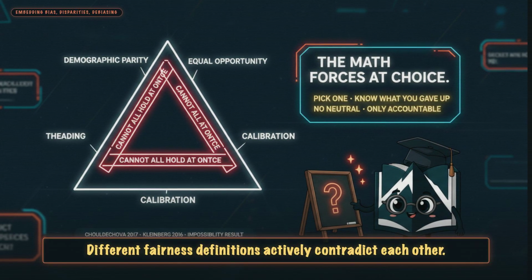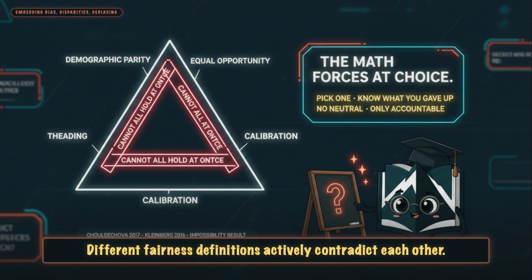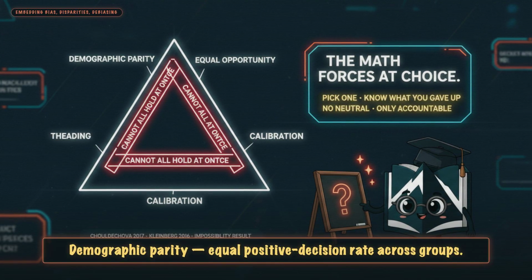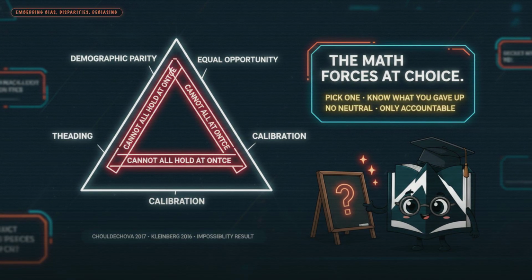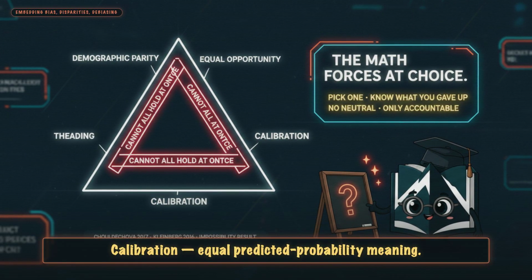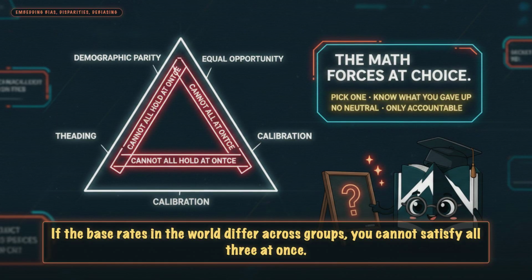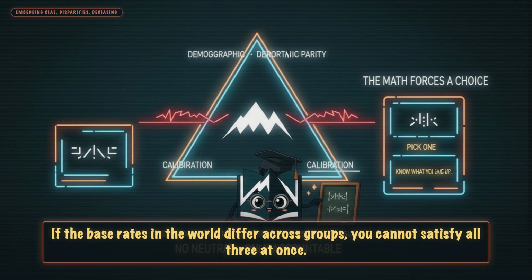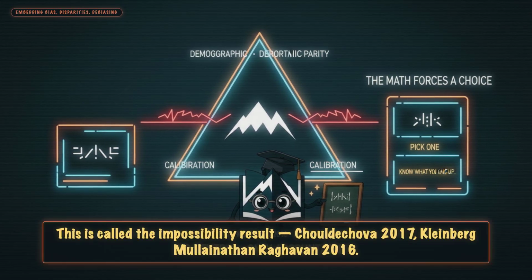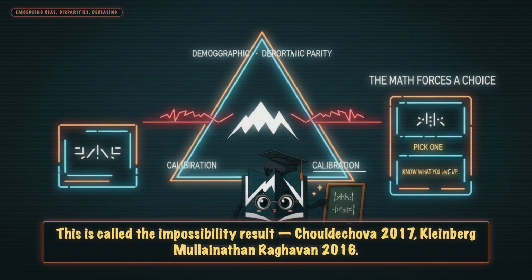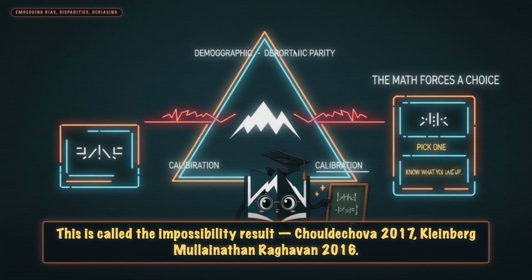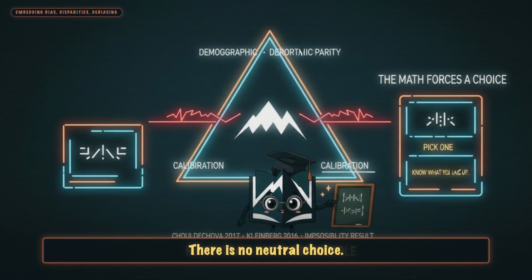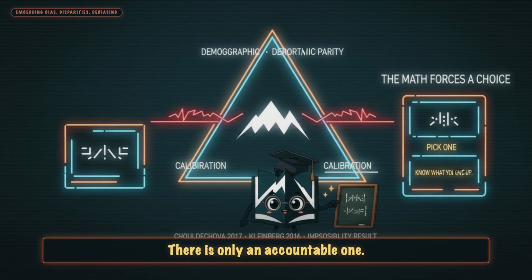Different fairness definitions actively contradict each other. Demographic parity, equal positive decision rate across groups. Equal opportunity, equal true positive rate. Calibration, equal predicted probability meaning. If the base rates in the world differ across groups, you cannot satisfy all three at once. This is called the impossibility result. Chouldechova 2017, Kleinberg, Mullainathan, Raghavan 2016. Pick one and know what you gave up. There is no neutral choice. There is only an accountable one.